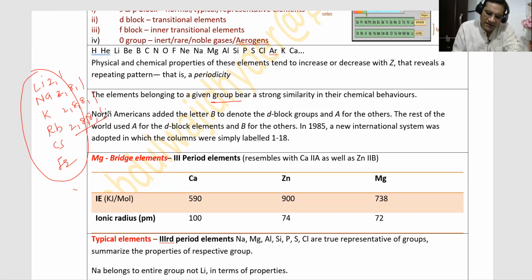We need to check that. So see, in the last shell, all are having same electrons. If group is same, then the number of valence electrons will also be same.